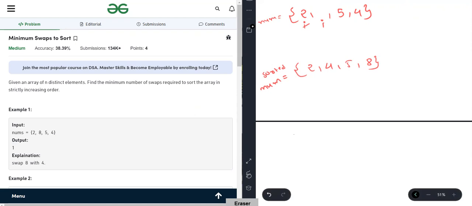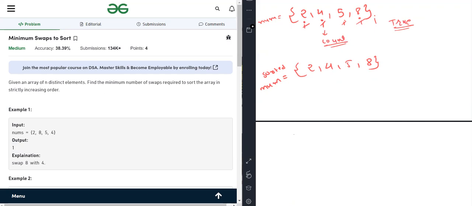So what are we doing here? Here we are putting 4 and here we are putting 8. Now again check. True. Again check. The positions are true. Again checking. True. I reaches out of the loop. So it means these both are the same. And here we have to just put one count to count the number of swaps. This is very simple code. We have to compare it with the sorted array.